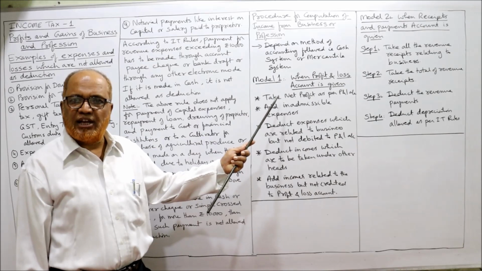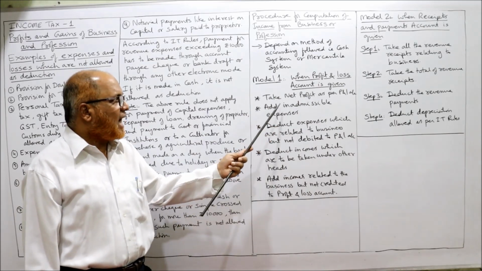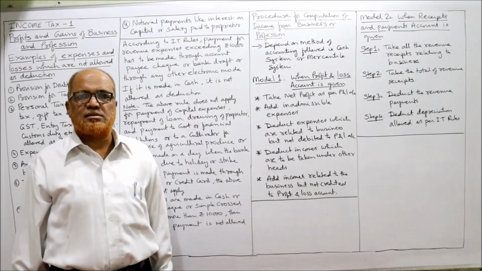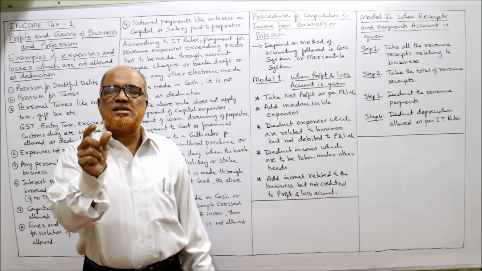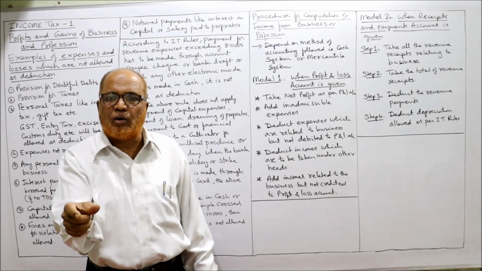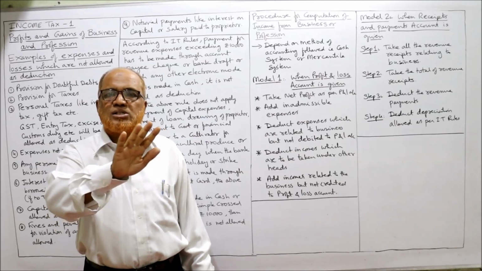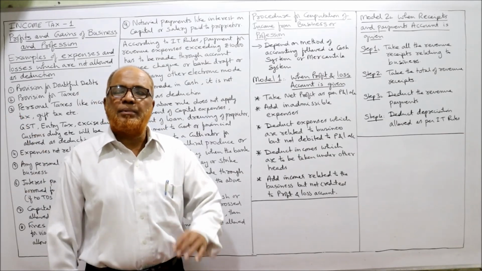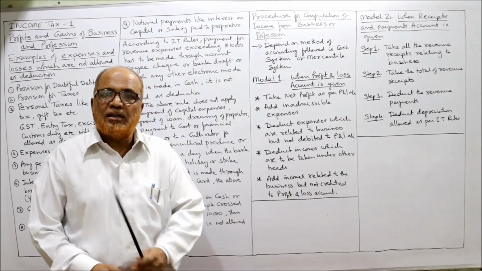So first take the net profit as per P&L account. To this add inadmissible expenses. Inadmissible expenses means those expenses which are debited to profit and loss account, but Income Tax Act has not allowed. What are the disallowed items?